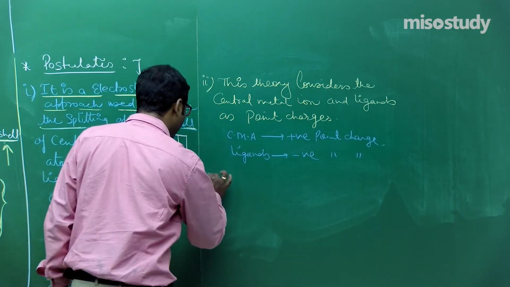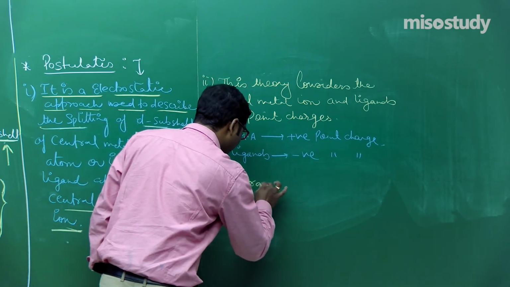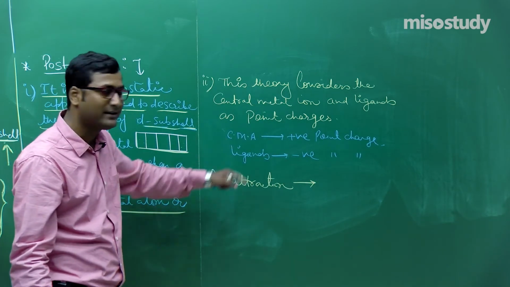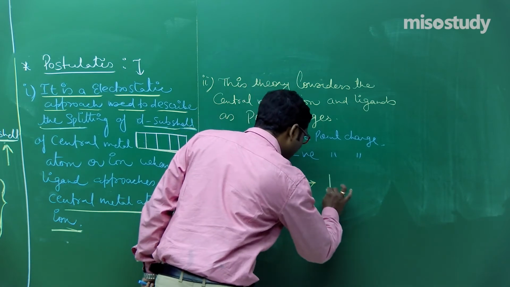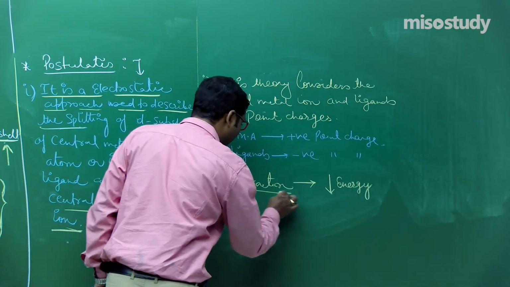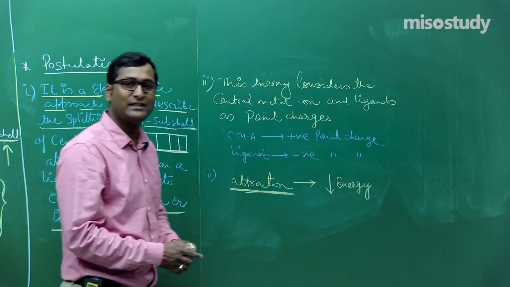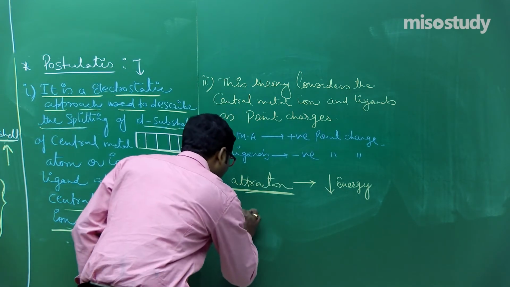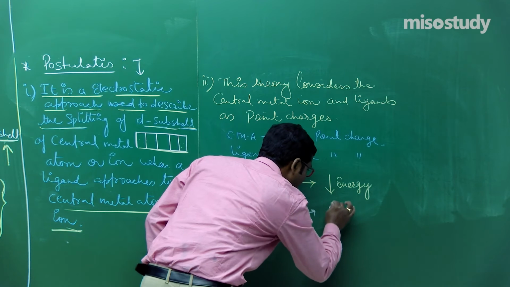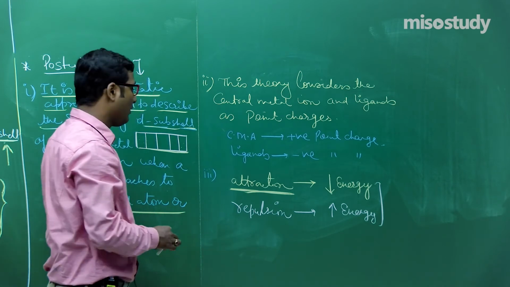Now, the third one: if there is an attraction between the ligand and the CMA, the central metal atom, then the energy decreases. If the net force is a force of attraction, the energy decreases. If the net force is a force of repulsion, then the energy increases. Is it clear to you what I am telling, friend?